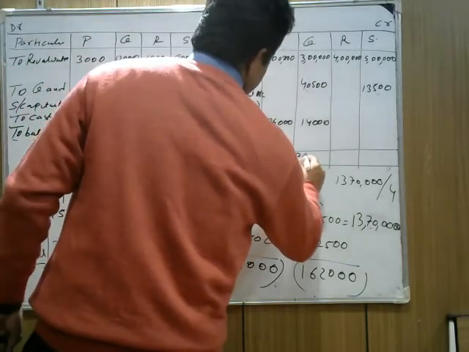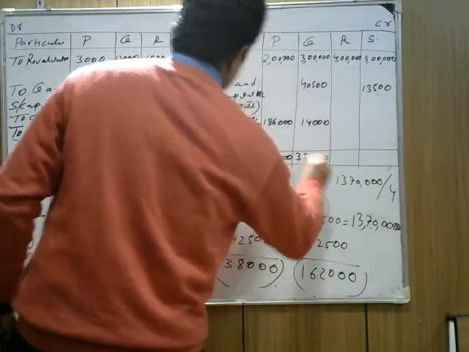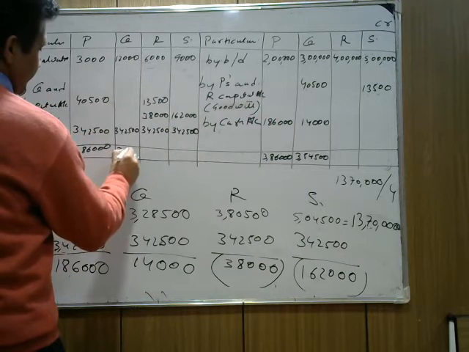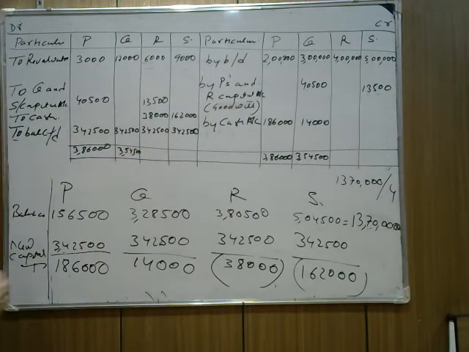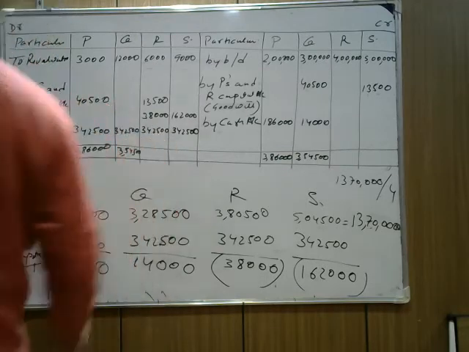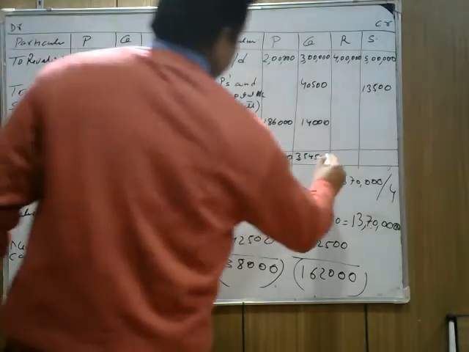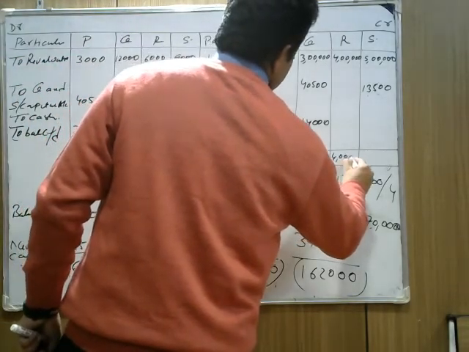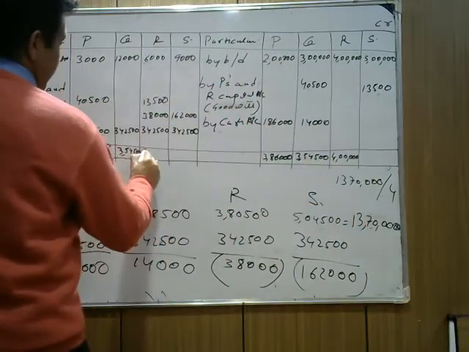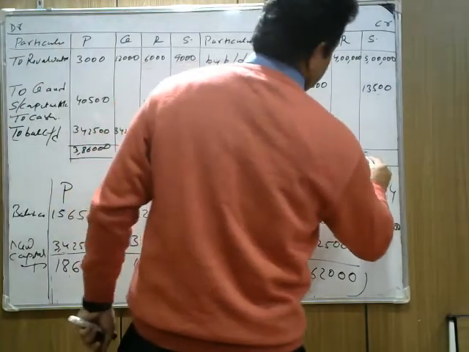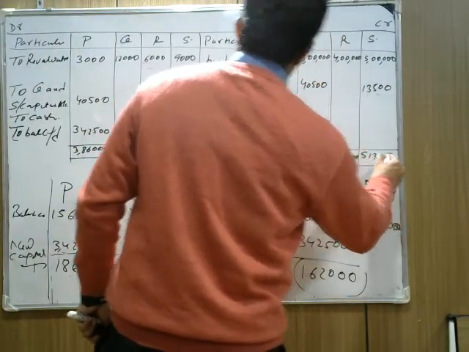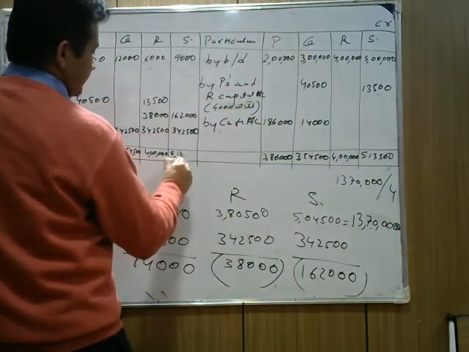We write 3,54,500. The balance here, we write, is 4 lakh. If you add them, it's coming 4 lakh. This capital is more. This is coming 5 lakh 13,500.